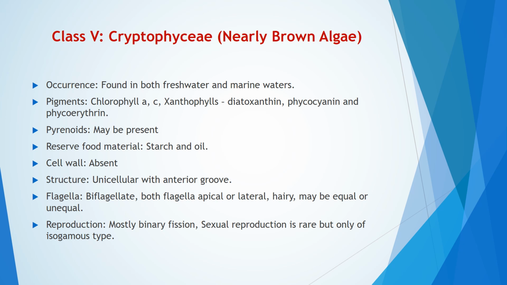Reserve food materials are starch and oil. Cell wall is absent. Structure unicellular with anterior groove. Flagella biflagellate, both flagella apical or lateral, hairy, may be equal or unequal. Reproduction mostly binary fission. Sexual reproduction is rare but only of isogamous type.